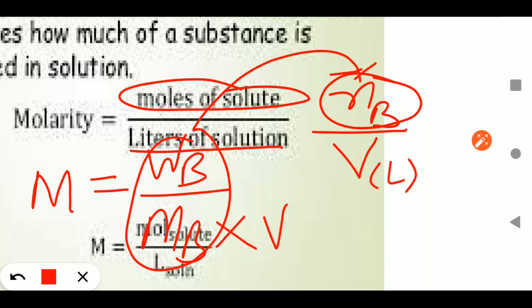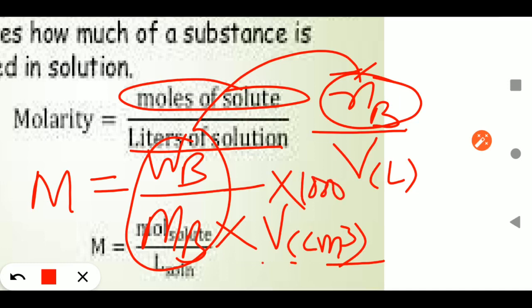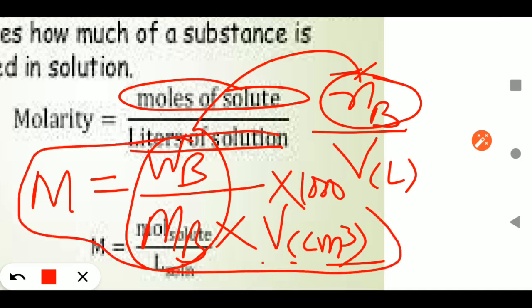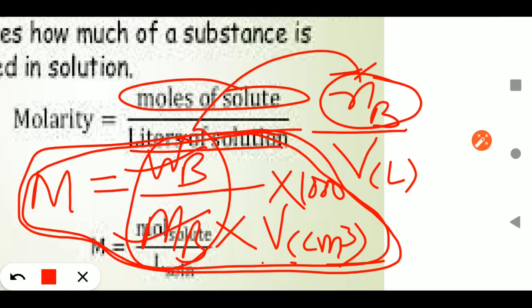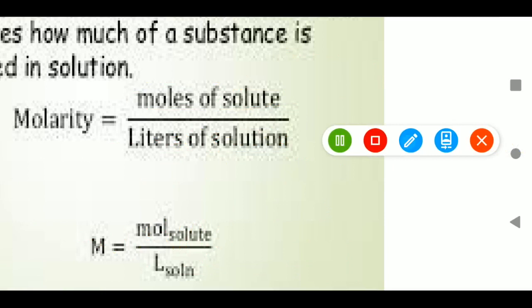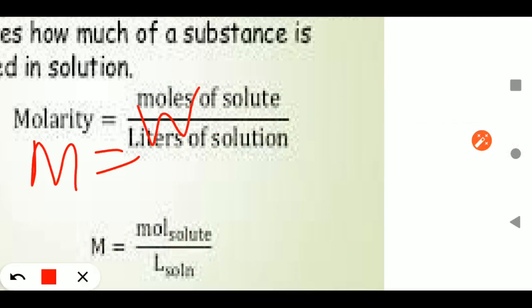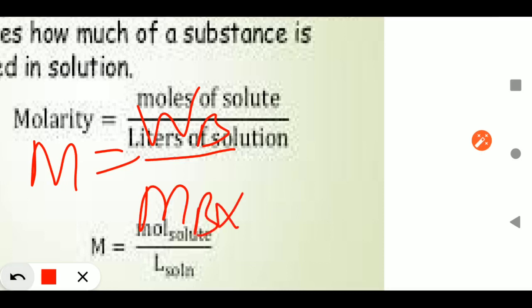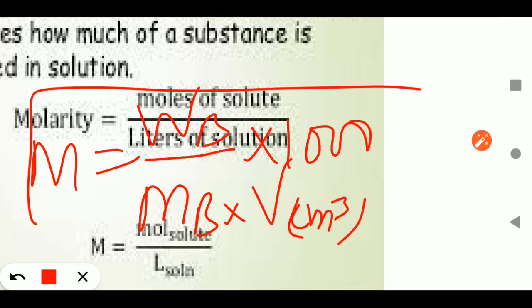So if I am taking the volume in centimeter cube, or you can say in ml, I will divide this quantity by 1000, and this 1000 will come upside. So this is the formula. Always keep in mind the formula of molarity. You will say WB upon MB into volume in centimeter cube, and into 1000. Just keep this in mind. Again, I am writing, you can write in your notebook: molarity is equal to WB upon MB into volume in centimeter cube, or ml, into 1000. So this is the formula of molarity.